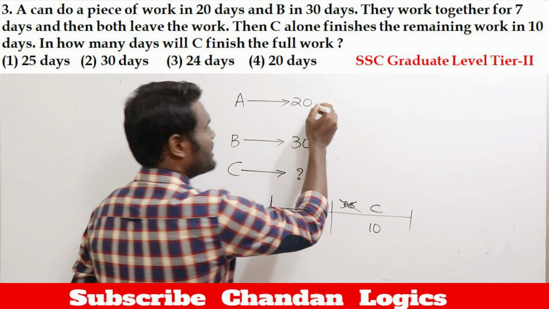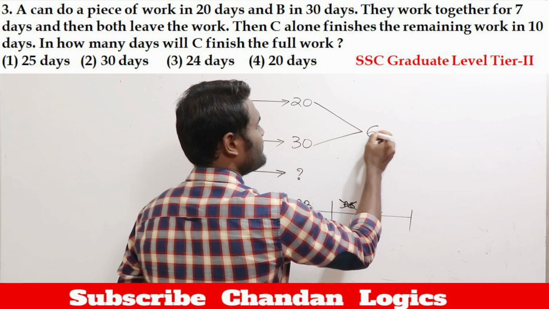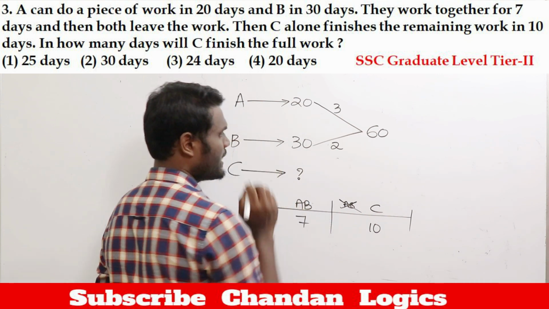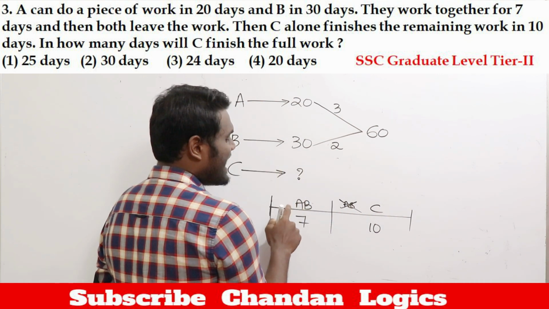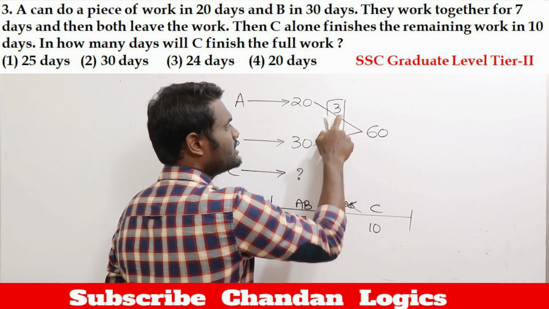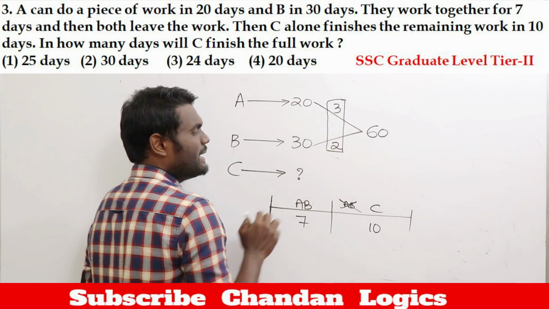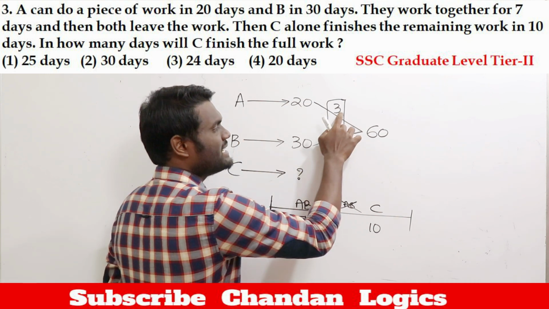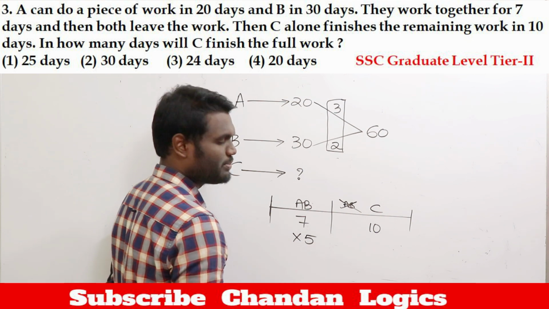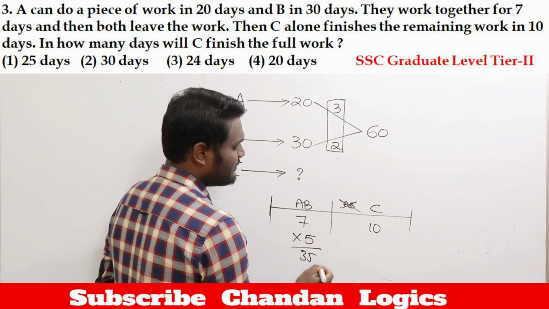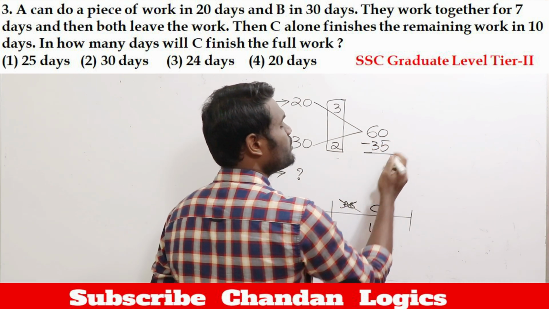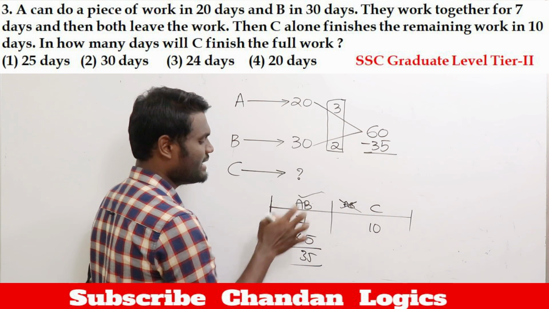Simple question. Okay. Now take LCM of 20, 30. LCM will be 60. Now this fellow how many units? 3 units. This fellow how many units? 2 units. Now in the question it is said that A and B work together initially. A can complete 3 units in a day, and B can complete 2 units per day. If both of them work, they are going to complete 5 units per day. In 7 days, 7 into 5, 35 units completed, which means out of 60 units, 35 units are completed by A and B in 7 days.